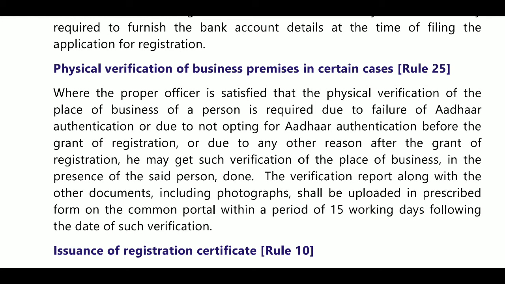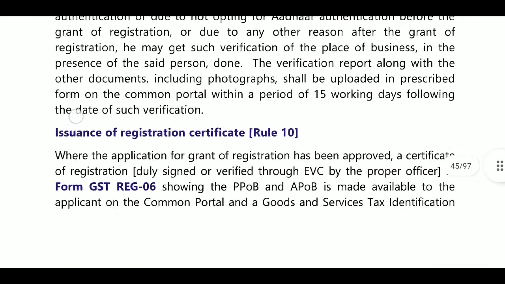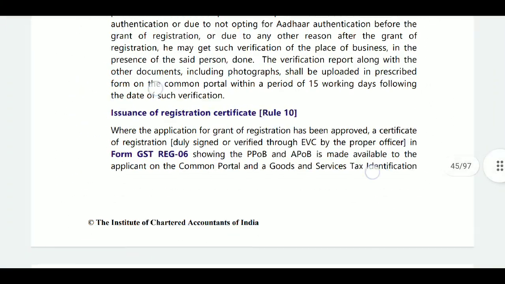These verification reports, along with other documents including photographs, will be uploaded in the prescribed form on the common portal within a period of 15 working days following the date of verification. So after 30 days have expired, 15 days will be provided for physical verification, a total of 45 days in case of Aadhaar authentication.